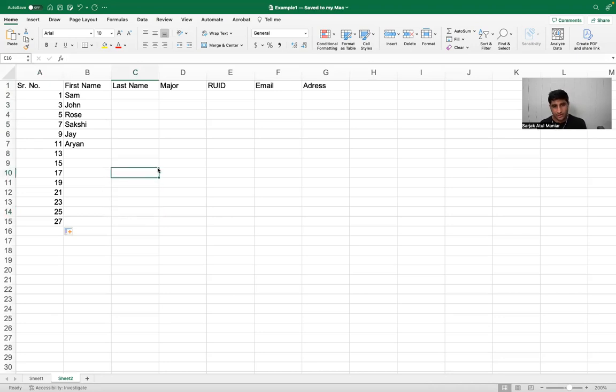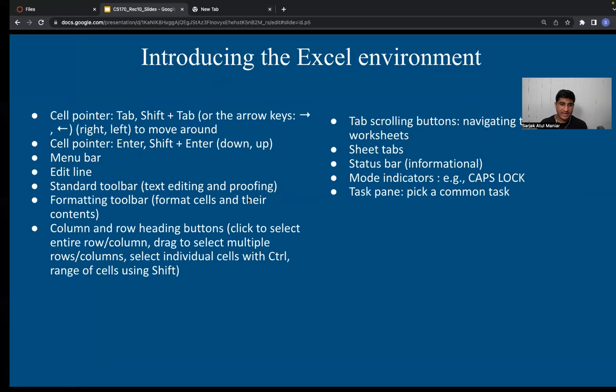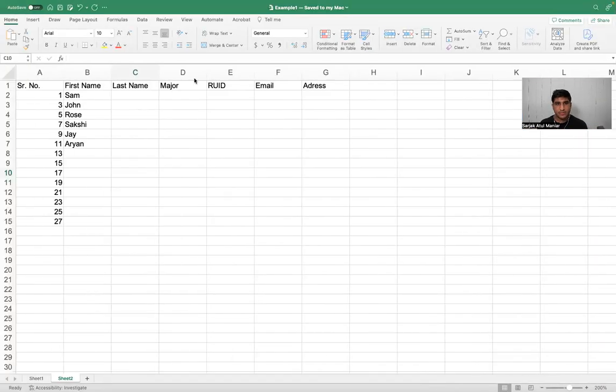We are going to look at different kinds of things for sure, and understand more about each and every feature provided in the Excel environment. There are tons and tons of things. We are going to work on our first problem statement, which is the example one sheet. Again, just a small thing.